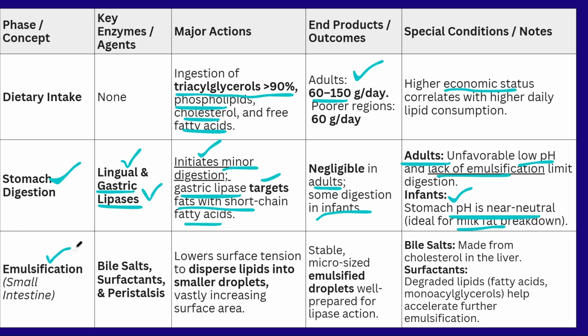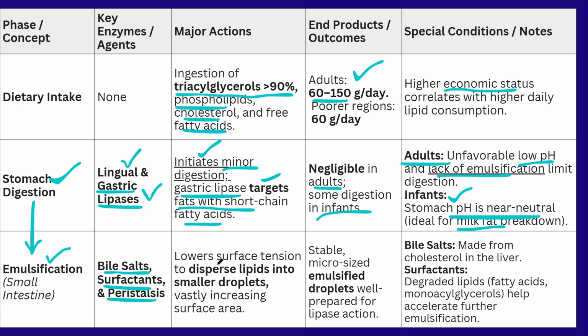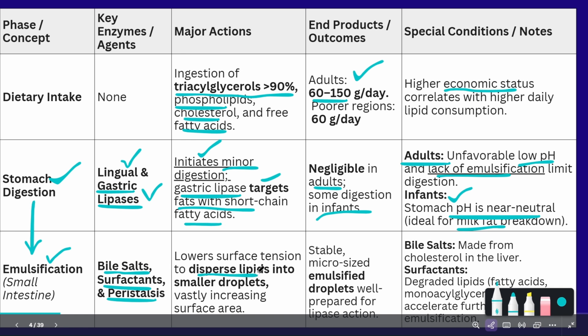When the food enters from the stomach to the small intestine, the first process is emulsification. Emulsification is done with the help of bile salts, surfactants and peristalsis, the mechanical mixing movement. What happens in the emulsification process? The process involves the dispersion of larger lipids into smaller lipid droplets. This helps in reduction of surface tension and also increases the surface area for action.